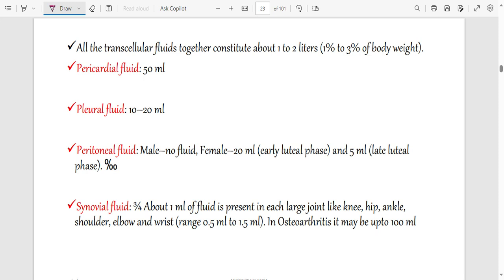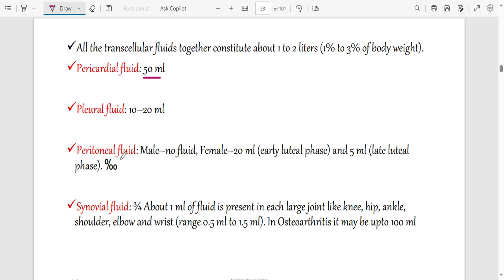So you need to know at least some special places where you find transcellular fluid. We said, remember, transcellular fluid is fluid found in special cavities in the body. You have got the pericardial fluid, the fluid found on the spaces in the heart. That is around 50 mils. It's very small. It has got just a little fluid. Pleural fluid, this is the fluid found in the lungs. That is about 10 to 20 mils.